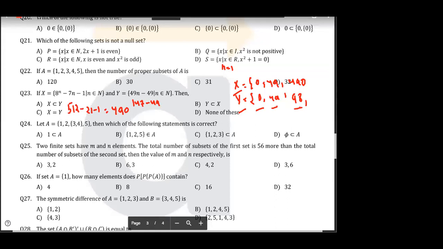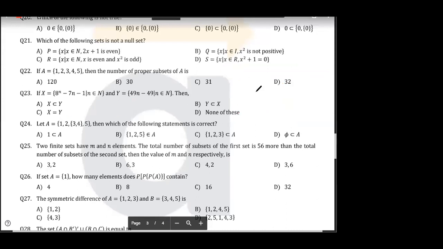Again, what is the meaning of subset? Tell me, think about it. What is the meaning of subset? What's the meaning of subset? I'm giving you one problem, 1, 4, 8. And second, I'm giving 1, 2, 6, 4, 8, 10. Which of the two will be subset? Simple. Which of the two will be subset?